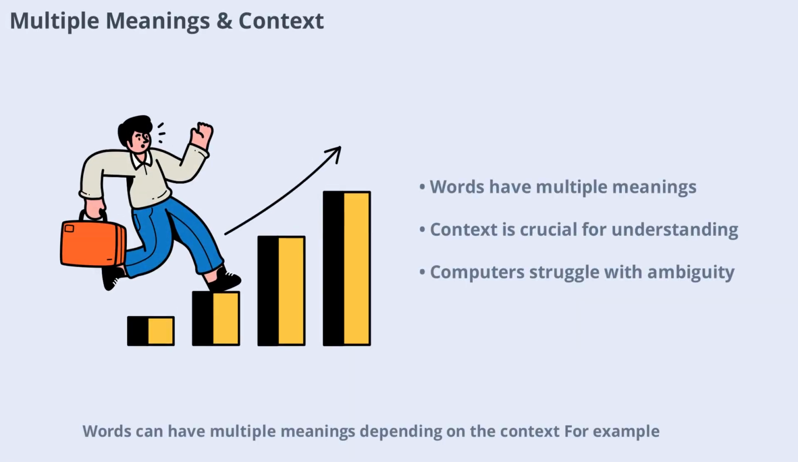Words can have multiple meanings depending on the context. For example, the word red can describe embarrassment, anger, or a physical reaction. Humans use experience and intuition to interpret these meanings, but computers need explicit instructions. NLP systems must analyze the surrounding words and the overall context to determine the correct interpretation. This is one of the biggest challenges in natural language understanding, and a key area of ongoing research.